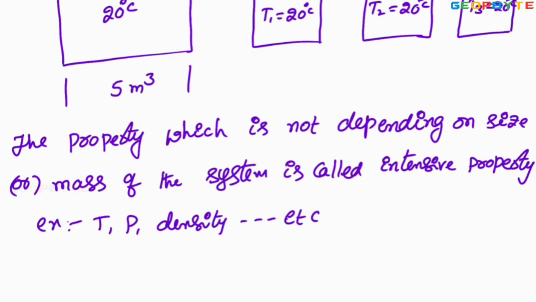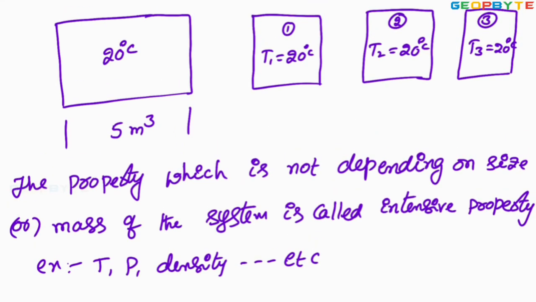Come to the extensive property. Volume is coming under extensive property. How? You may have doubt how. We have taken the volume of the total system is 5 meter cube. Now if I cut the system into 3 blocks, here V1 is not equal to 5 and V2 also never be equal to 5 meter cube and V3 also never be equal to 5 meter cube.